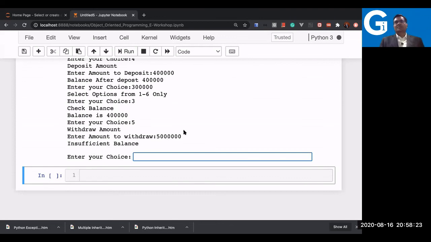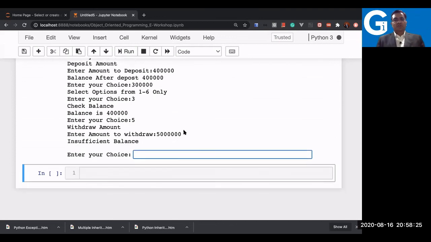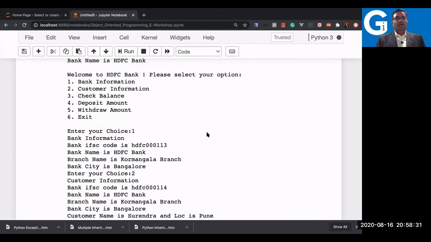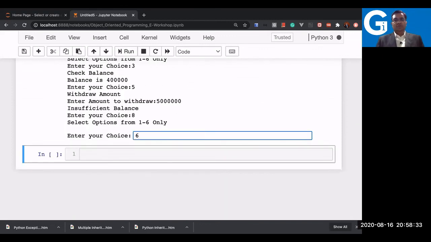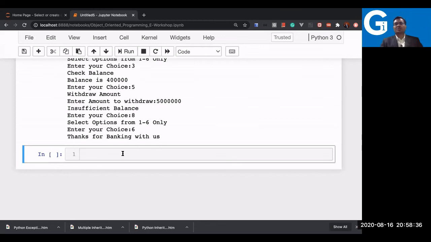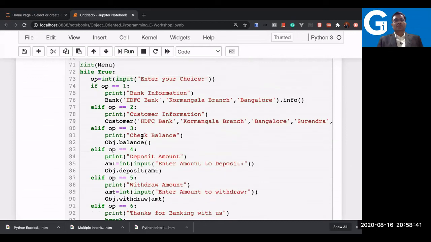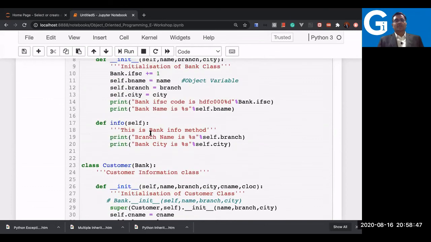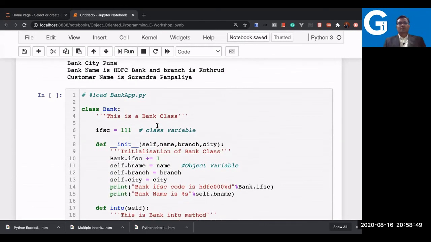So this is the way you can write a program. And in case you make a wrong choice, let's say 8, it says select the option from 1 to 6, and then the exit. In case you are not interested, just go. Thank you for banking with us. So this is the way you can write your piece of code using object-oriented programming in Python. This is your own class, and these are various ways of writing. This is one of the small applications using object-oriented programming in Python. I hope you understood how you can practice. Obviously, you have to practice further and understand each and every part now.